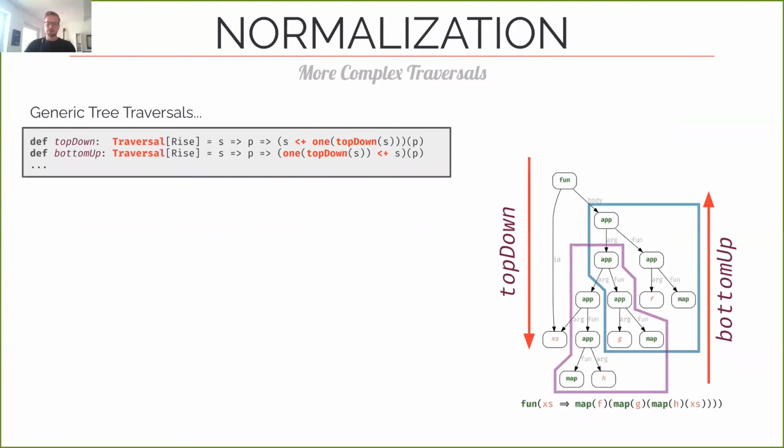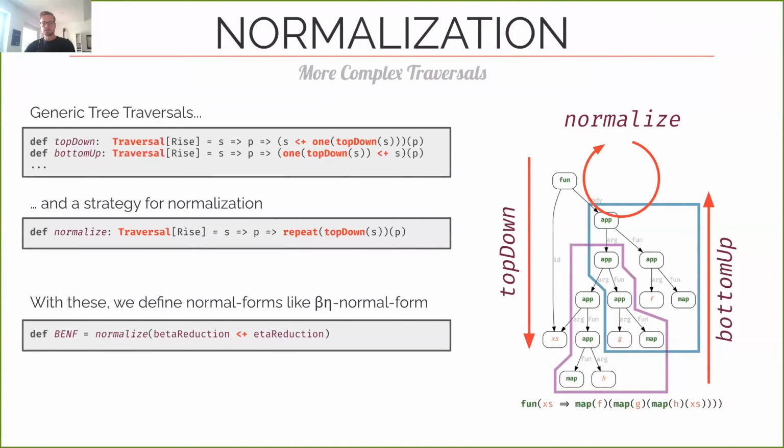Sometimes it's not desirable to specify a precise path, but instead we might want to say something like, apply this given strategy at the first place you'll find. And this is what bottom up or top down do. These traversal strategies traverse the AST either from top down or bottom up and apply the given strategy at the first place where it's applicable and then stop.